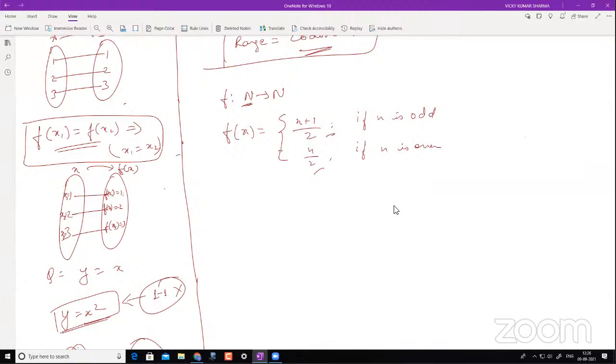Yeah, I get your point. You're saying when you go up to infinity, there will be infinity plus 1. That is not the case. When you say infinity, it's infinity. You are not adding anything to infinity. Infinity plus 1 will give you infinity only. So you really have to consider that as infinity. Sir, but if we change the codomain to real, then it will not be onto, no? Yeah, of course, it won't be.